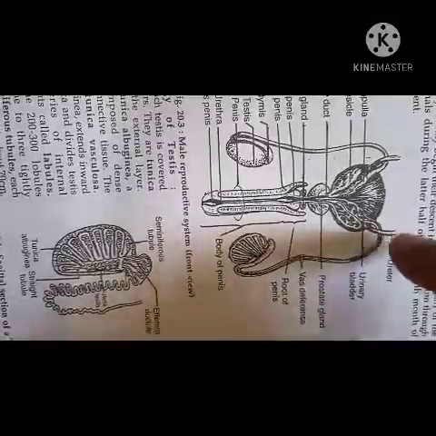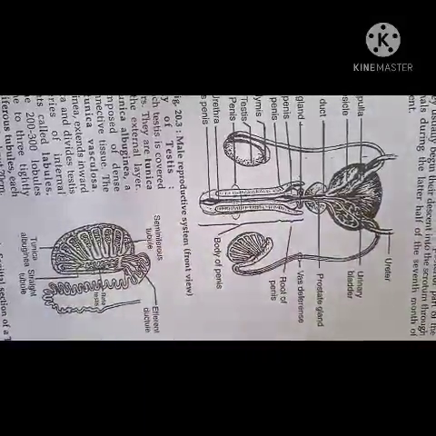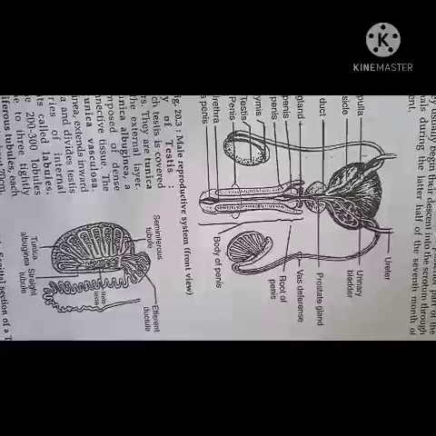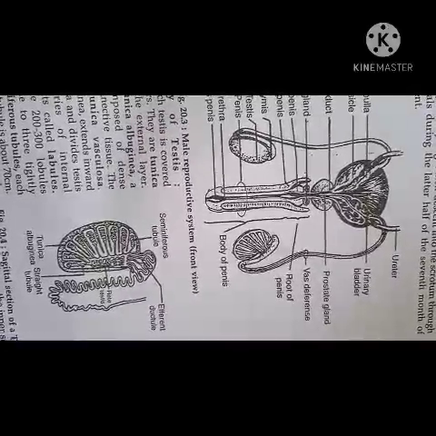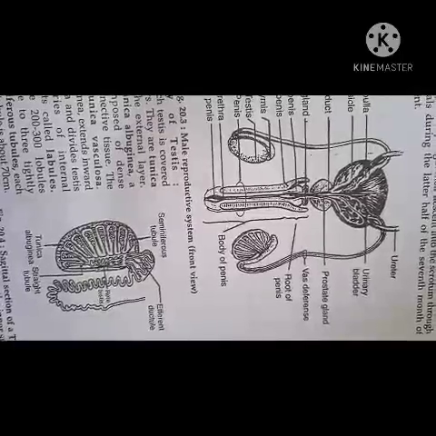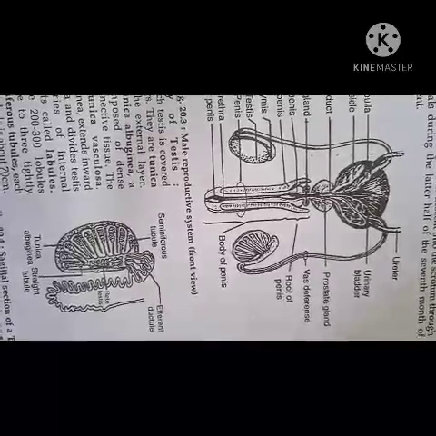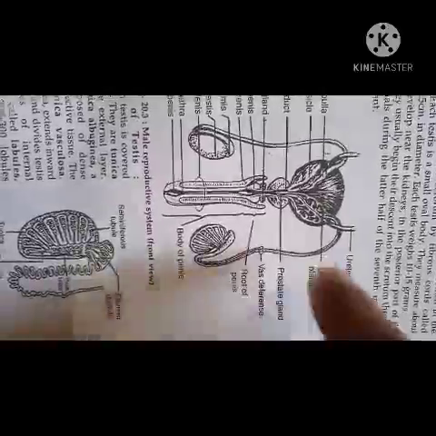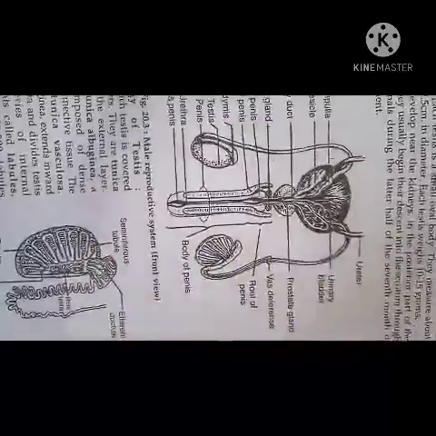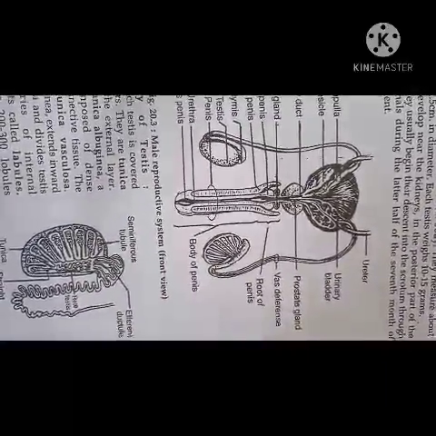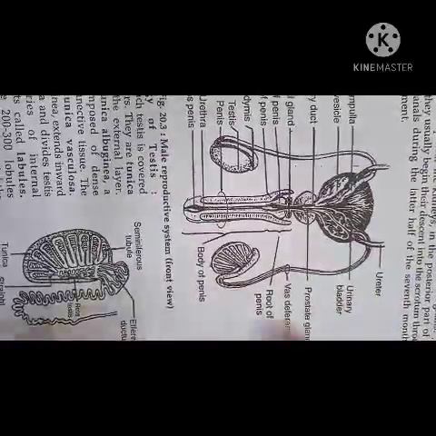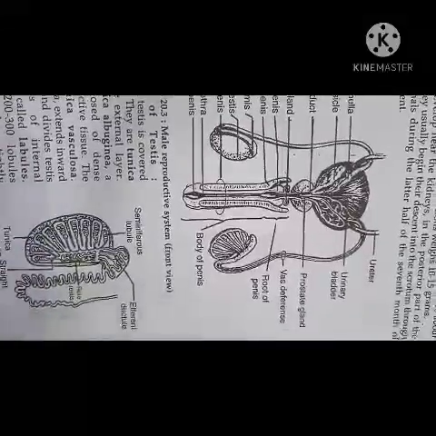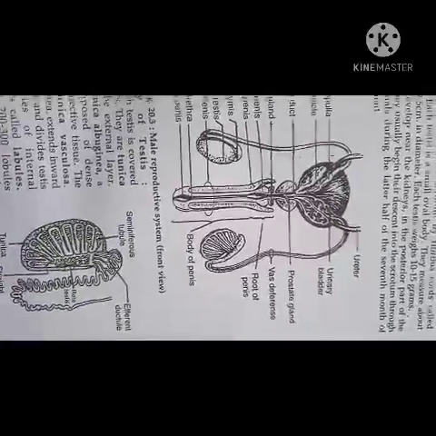by crossing the ureter. You see here, this is the ureter which it crosses. By crossing the ureter on its side, it opens into the urethra, which continues from the cauda epididymis and measures about 30 to 40 centimeter in length. The function of vasa deferentia is to carry the sperms into the urethra by peristalsis. Okay, this is about the testis. Thank you.